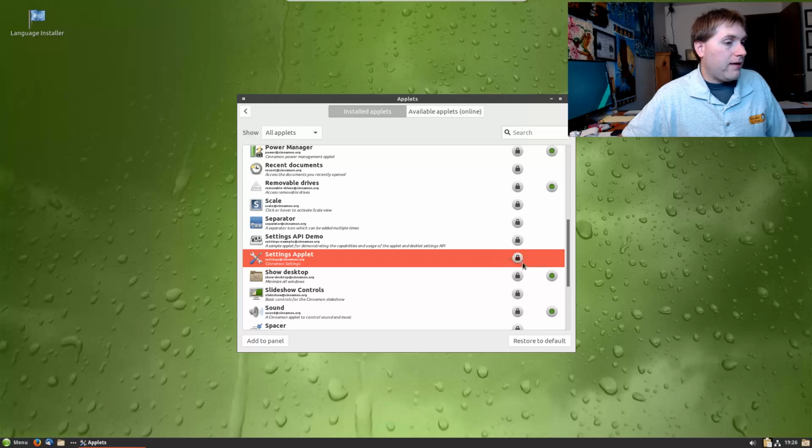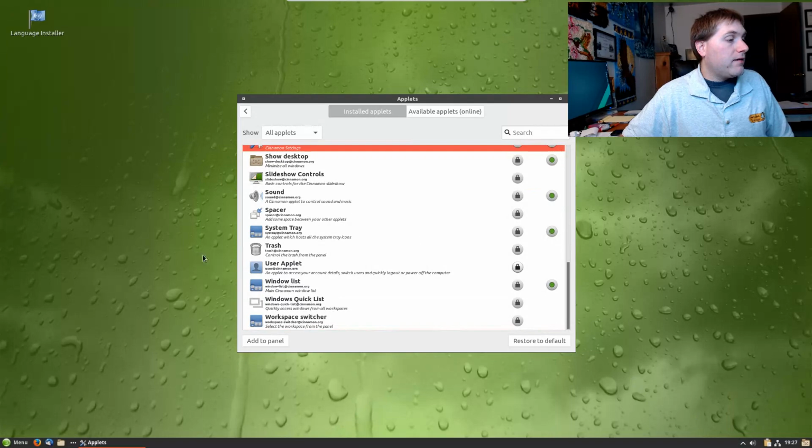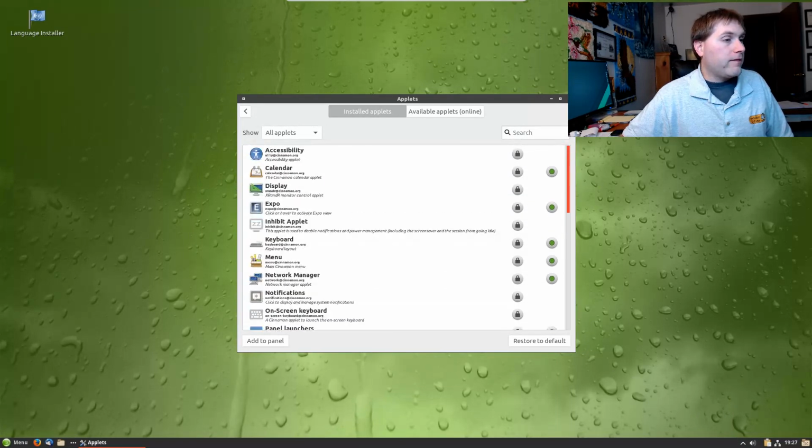Okay, so I'm going to right-click, add the panel there. I think you can just click over here as well. And then what that gets me is settings over here. So you have that option there. So you can use a variety of different things here to add and remove things to the panel.